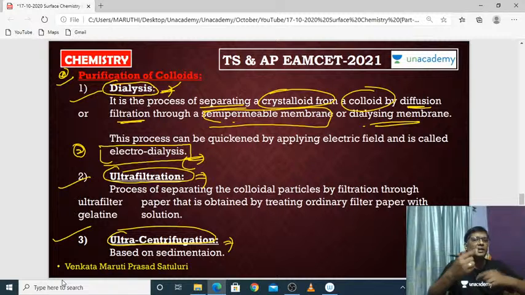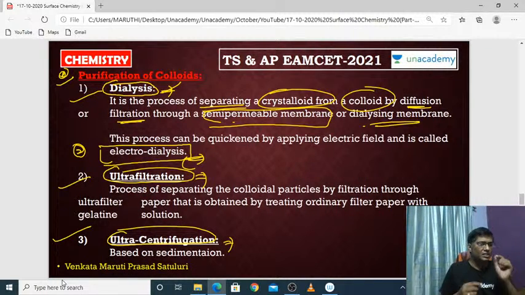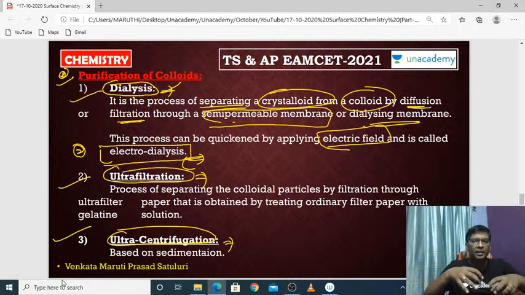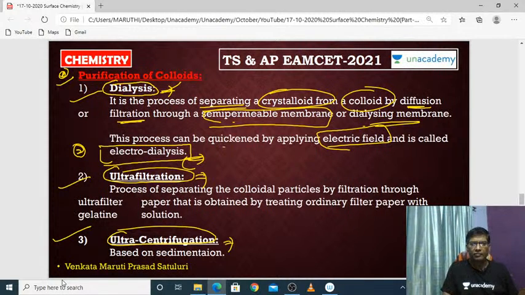What is the difference between dialysis and electrodialysis? There is a small difference. Electrodialysis is dialysis done in an electric field. Just by applying an electric field, if you do the dialysis, it is called electrodialysis. It is very quick. The previous process, dialysis, can be quickened with the help of electrodialysis. That's all. Very simple.